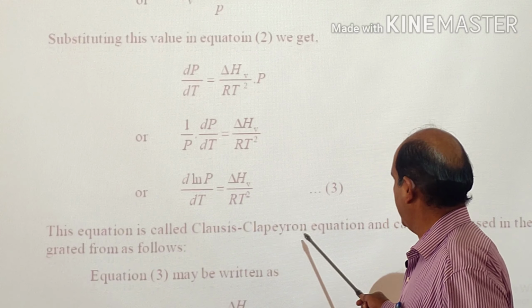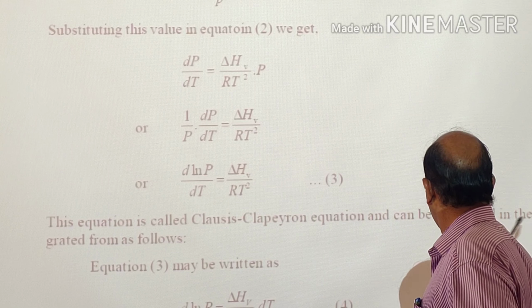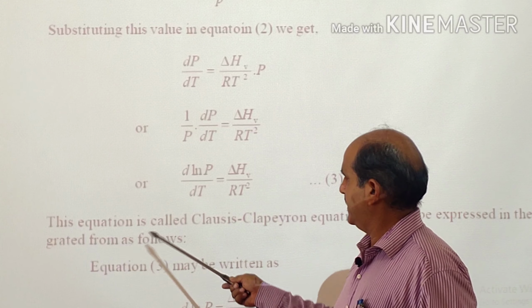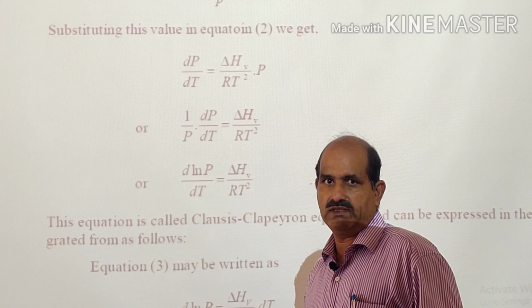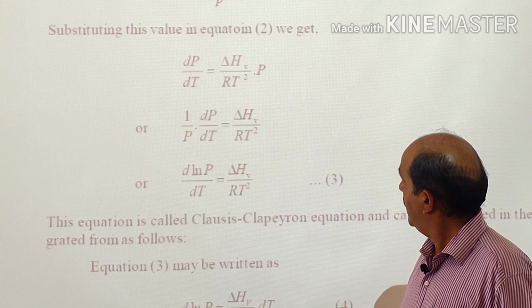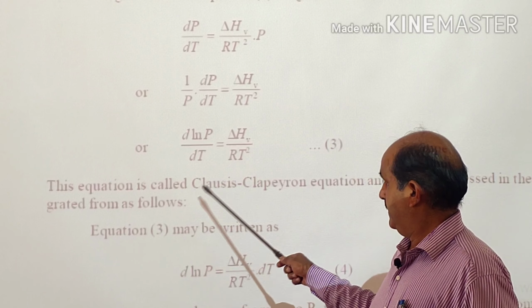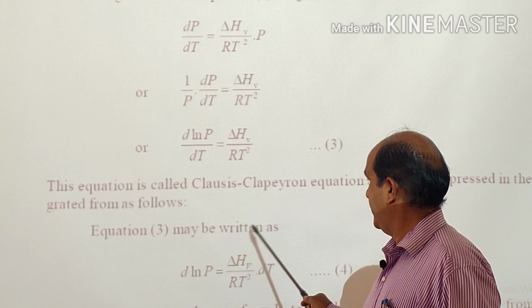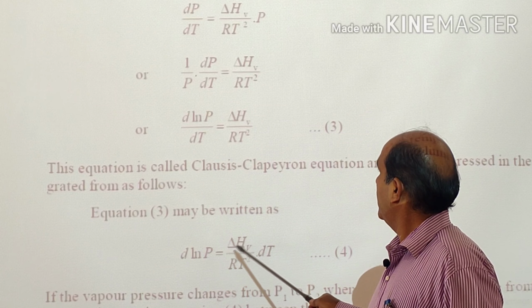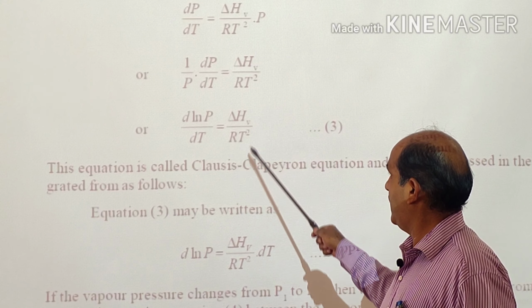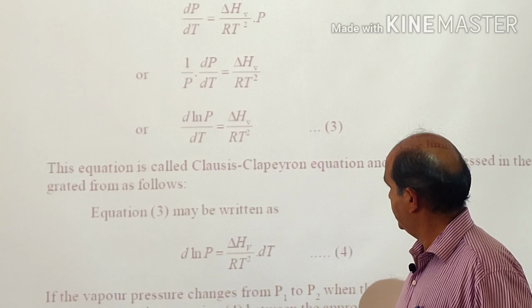This equation is called Clausius-Clapeyron equation and can be expressed in integrated form as. This is the differential form of Clausius-Clapeyron equation. And then this equation third can be written as dlnP equals delta Hv by RT squared into dT.